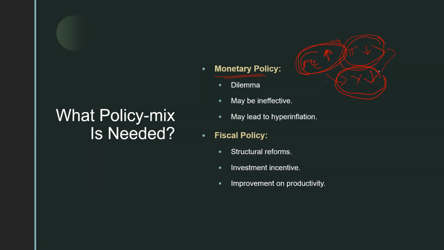So this may not be liked by your policymaker, because during the recessionary time, how can you increase the interest rate? At that time, you should not increase the interest rate, but rather think of other policy instruments that may be helpful.